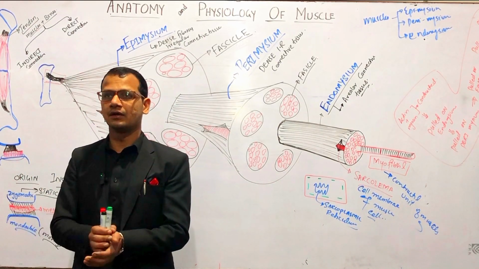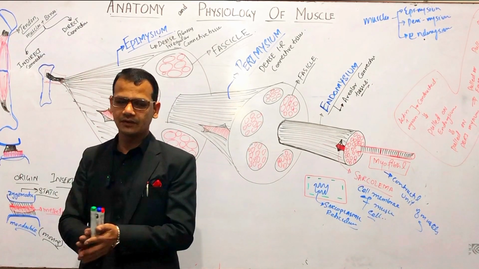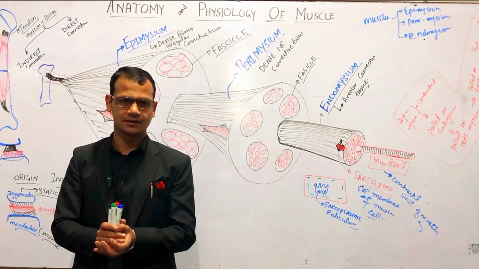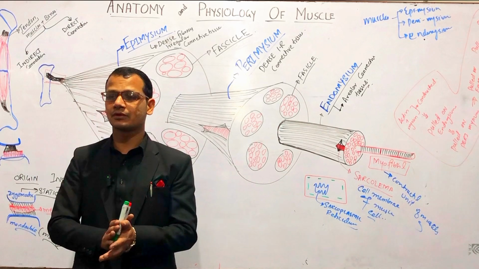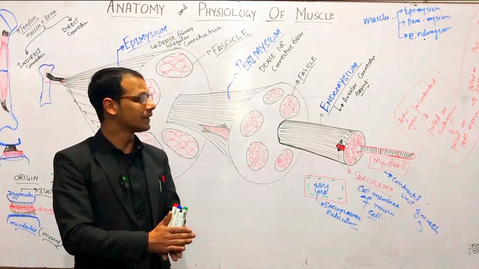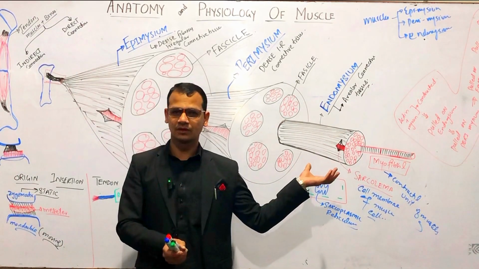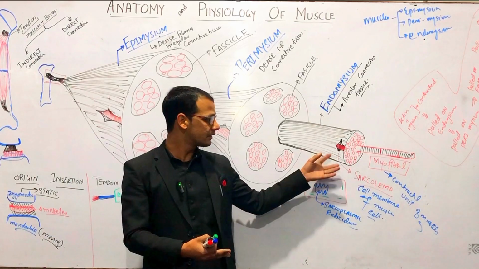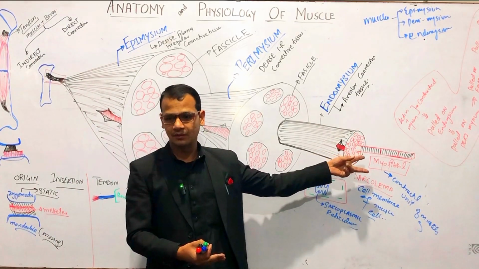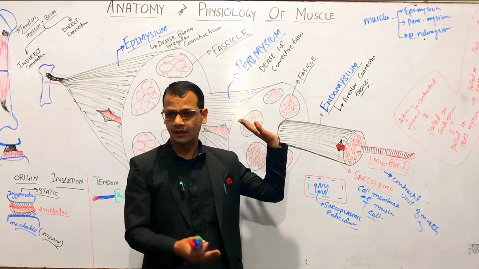For example, actinin proteins are responsible for the formation of the Z line, right? And myomesin proteins are responsible for making the M line, right? So we will discuss the A and I bands also, and the contractions. There is a lot of discussion remaining in muscles, right? But I think this is enough for today.